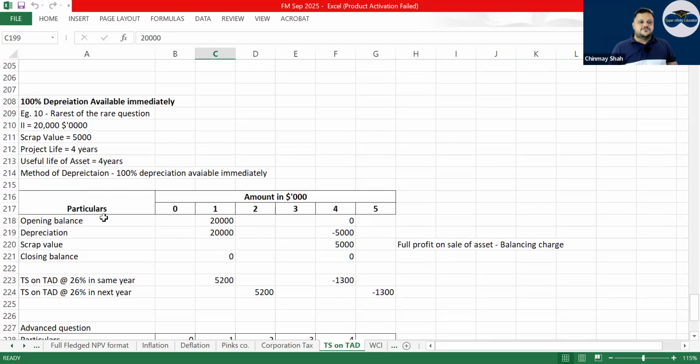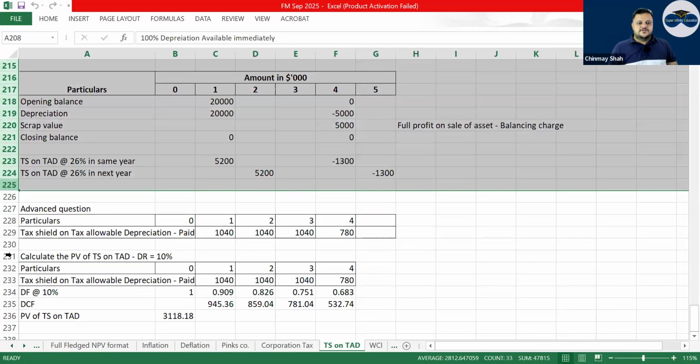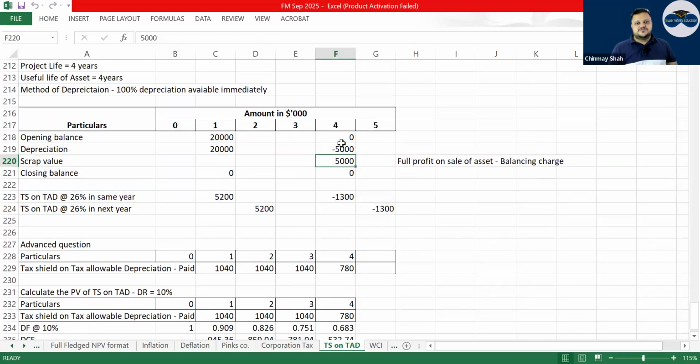But if there is scrap value, rarest of the rare question, right? I have never seen this question where 100% depreciation is there, and at the end what? This is given at the end, scrap value, which is nothing but the profit, on which tax will be paid, because you have claimed the full amount as depreciation. Correct or not? Have a look.